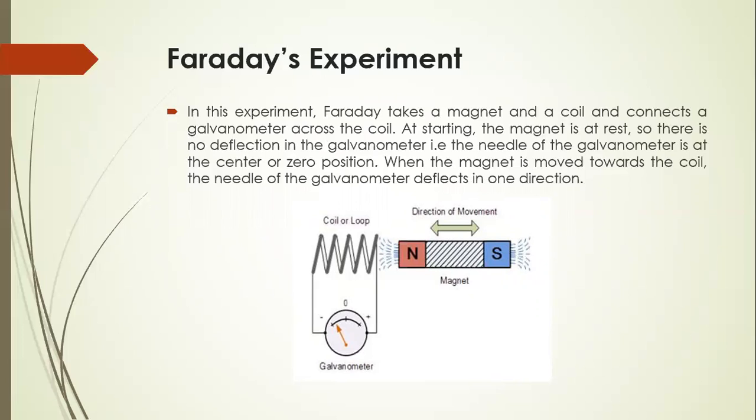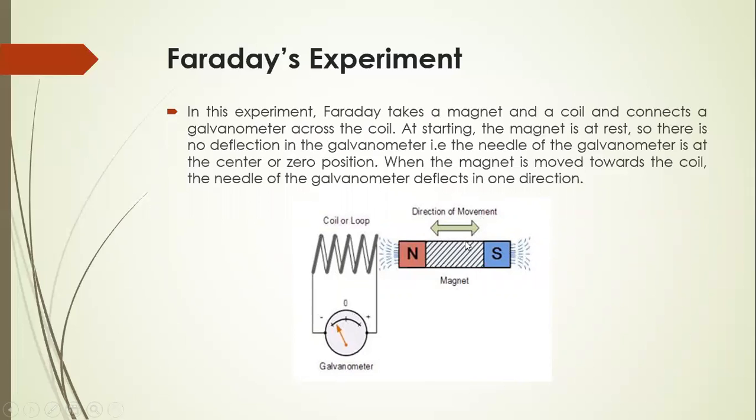In his first experiment, Faraday takes a magnet and a coil and connects a galvanometer across the coil. At the start, the magnet is at rest, so there is no deflection in the galvanometer. That is, the needle of the galvanometer is at zero.